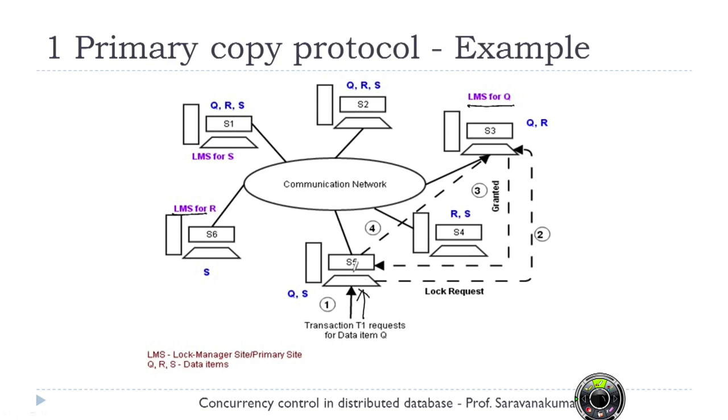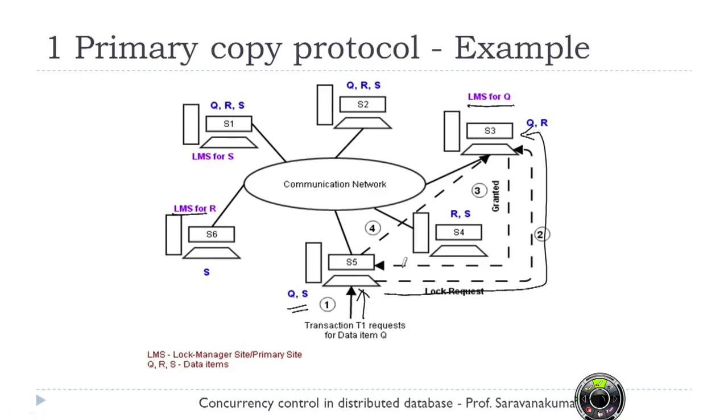Now S5 is requested for the data item Q. Though the data item Q is available with S5, it first has to acquire a lock before proceeding further. So it is going to send a lock request to the lock manager site S3, and as usual the lock manager site is going to verify its lock table.